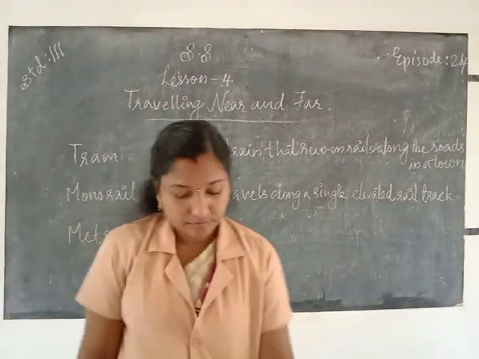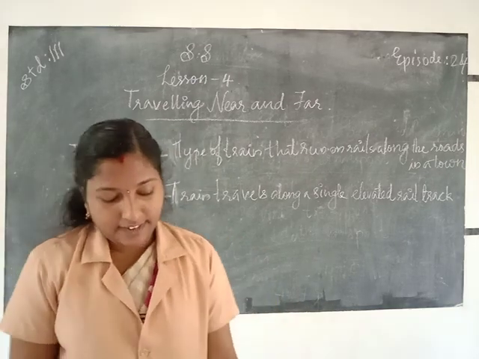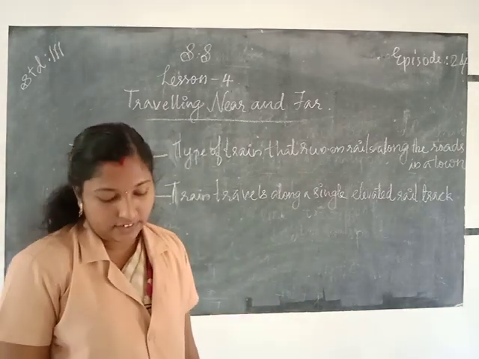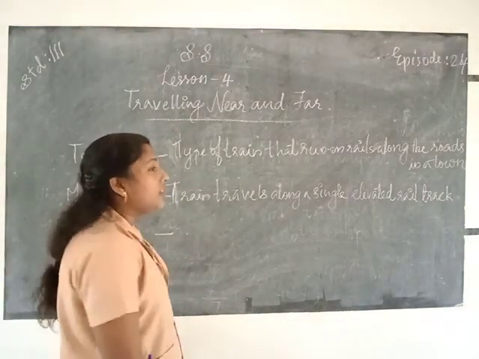Next one, metro. Okay, metro is an underground and elevated railway system running mainly within a city.